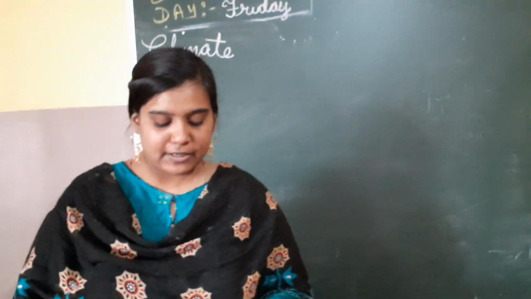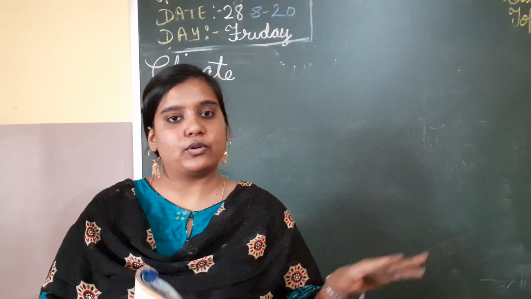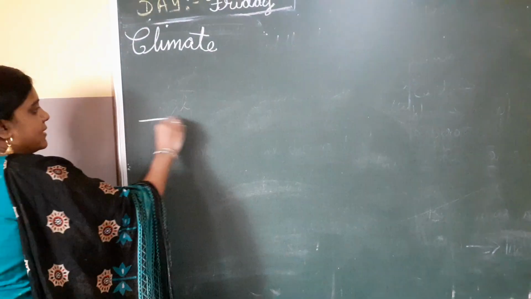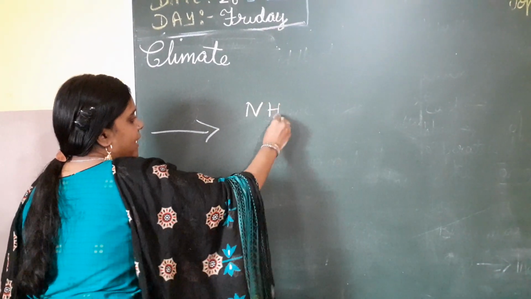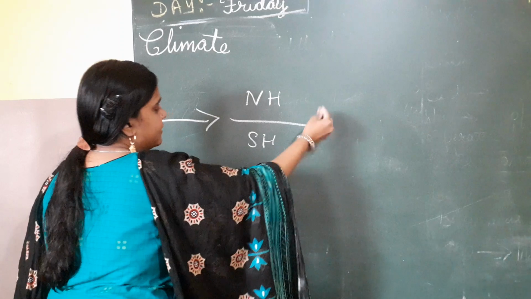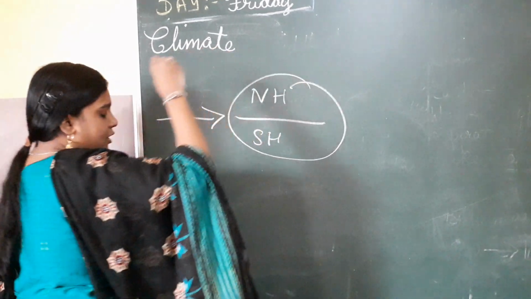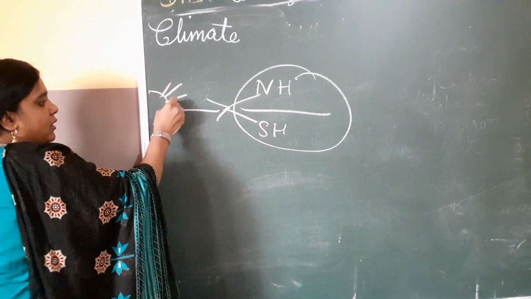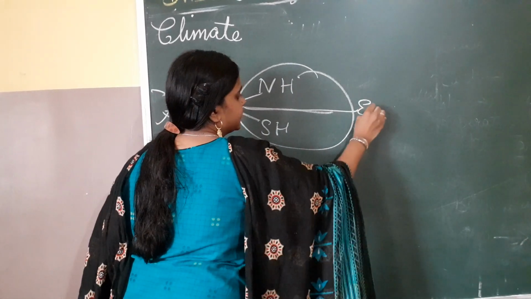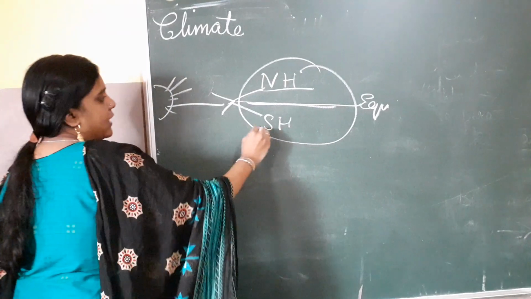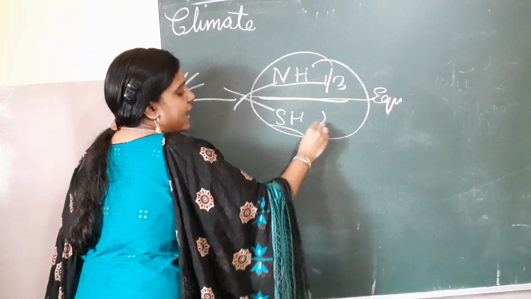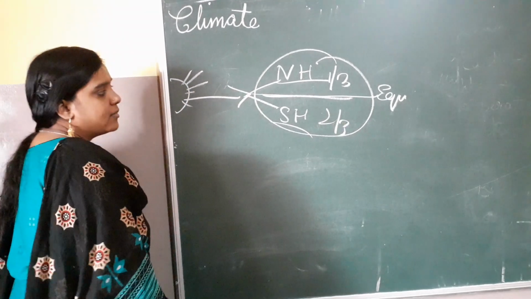The Democratic Republic of Congo has an equatorial climate, yes, because it's on the equator. Since it's located on both sides of the equator, we have the northern hemisphere, we have the southern hemisphere, and the equator is here. Since it's located on both sides of the equator, the sun rays fall directly over here. It is located in the northern hemisphere and southern hemisphere. You have about 1/3 of the country in the northern hemisphere and 2/3 in the southern hemisphere.